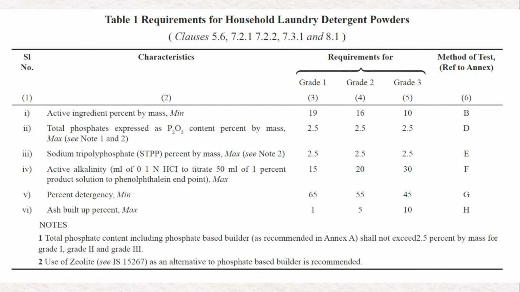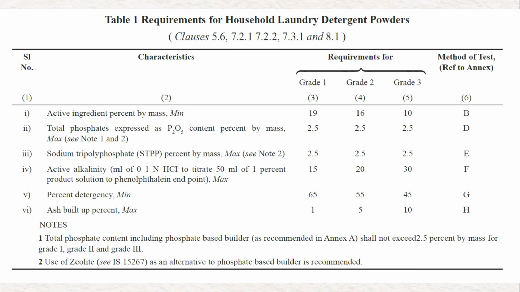As per BIS 4955-2020, they have given specification for three different grades: detergent powder grade 1, grade 2, grade 3. Easily we can understand: grade 1 means premium quality detergent powder formula, grade 2 means standard or medium quality, grade 3 means economy quality. This is the BIS specification IS 4955-2020 for detergent powders.